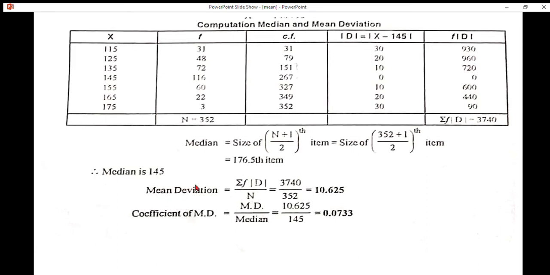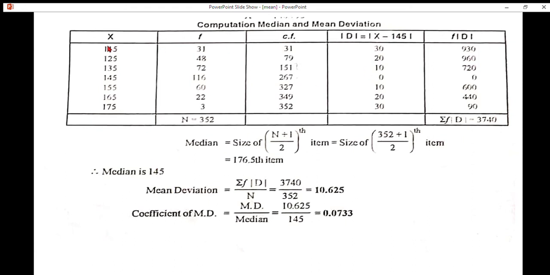Next, mean deviation. Formula for mean deviation, that is summation F modulus D by N. We should find this column, that is modulus D is equal to X minus median. We know the median value, that is 145.